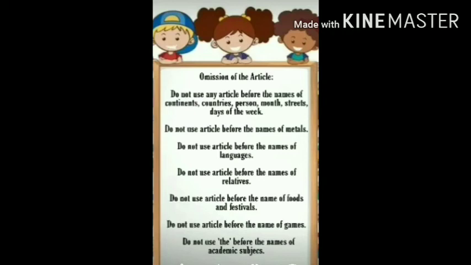Do not use any article before the names of foods and festivals. For example, we celebrate Holi in the month of March. Do not use articles before the names of games. For example, baseball is famous in USA. Do not use the before the names of academic subjects. For example, mathematics, biology, science, etc.